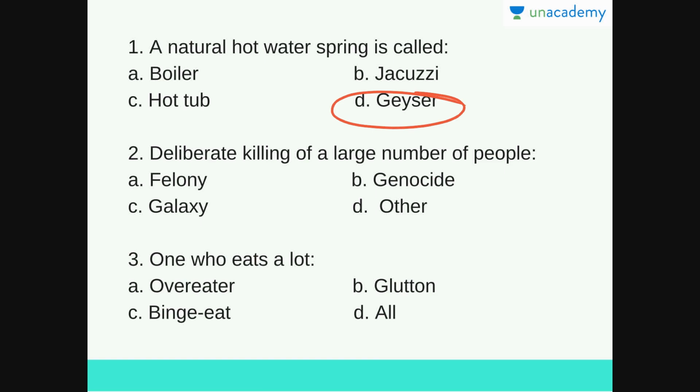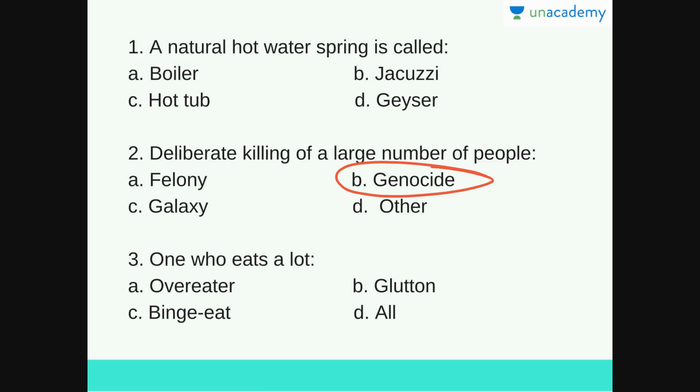Next question is deliberate killing of a large number of people. Options are felony, genocide, galaxy, other. So the answer for this question is genocide, deliberate killing of a large number of people. Felony is a serious crime such as murder or armed robbery. Galaxy is, well, your Milky Way galaxy and other galaxies that are present in the universe. So the answer for this question is B, genocide.